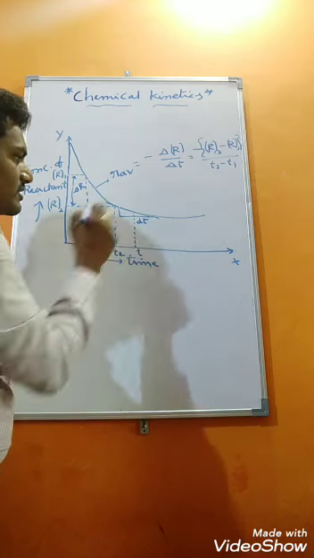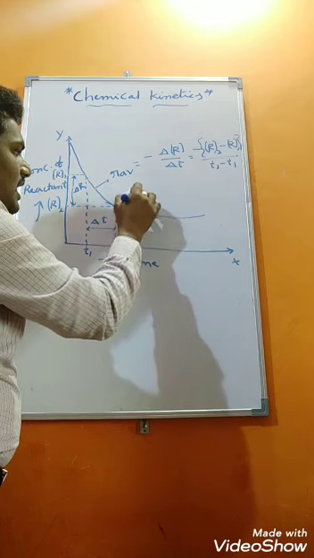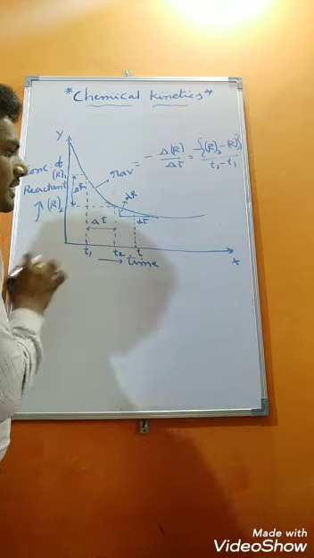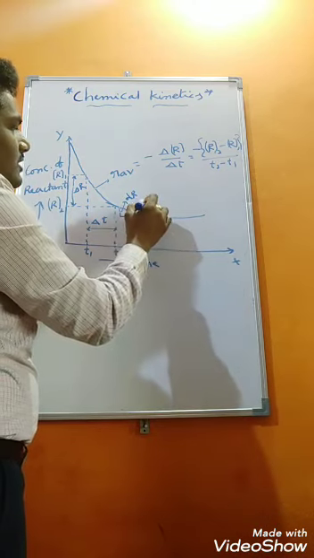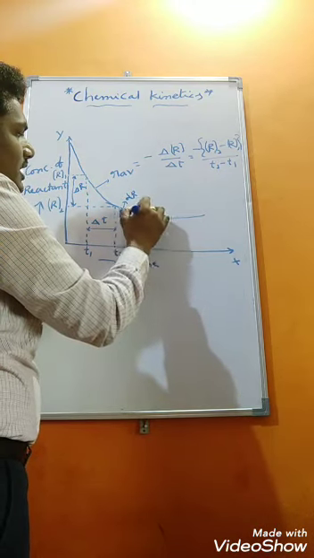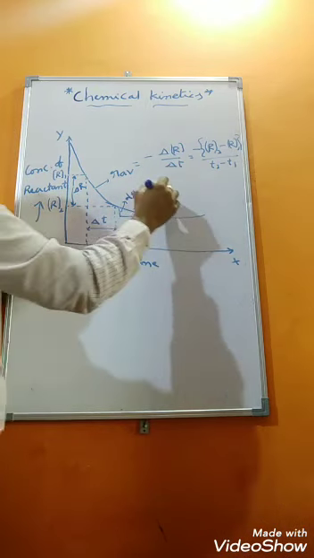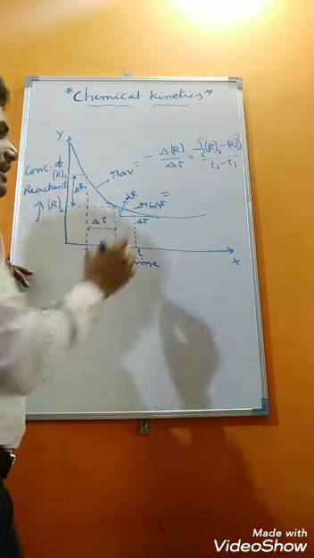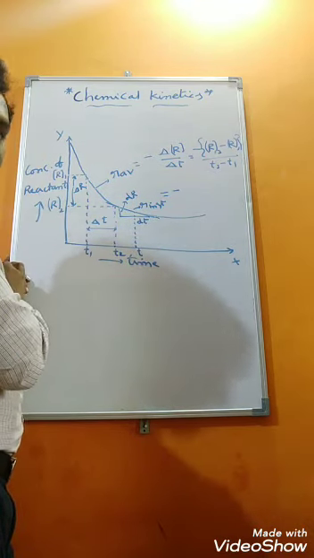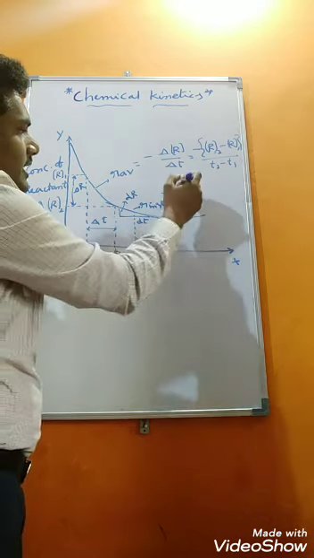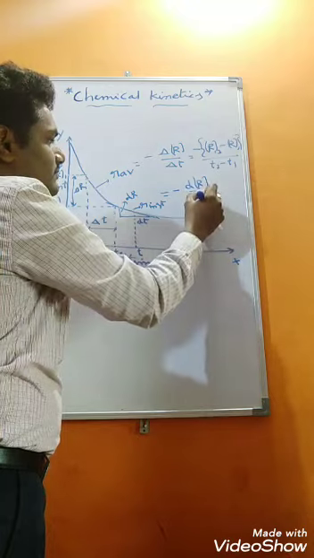So that's why we need to mention it with dt here, and dR, a small gap. So at this particular instant of time, we can measure instantaneous rate. That instantaneous rate symbol is R inst. So instantaneous rate is equal to, here also a negative symbol because we are measuring with respect to reactant only, minus dR by dt.